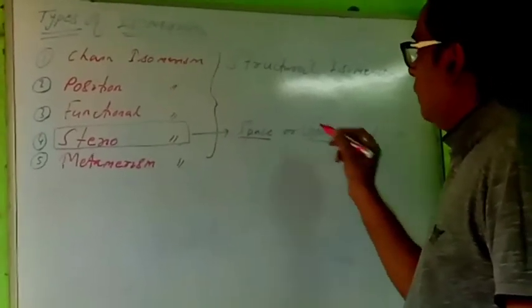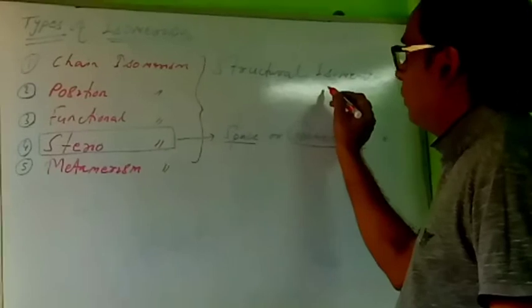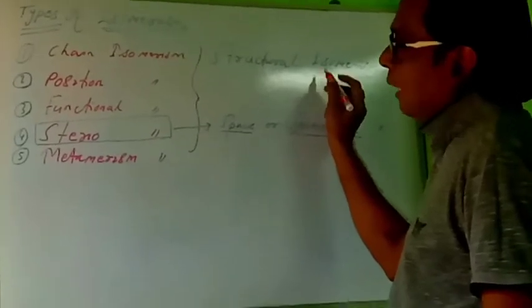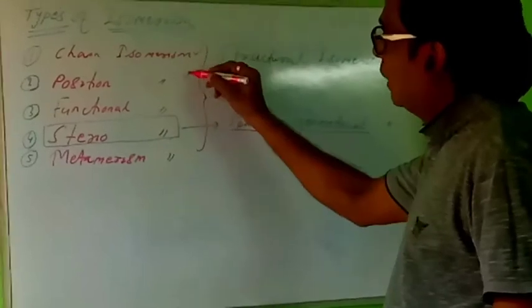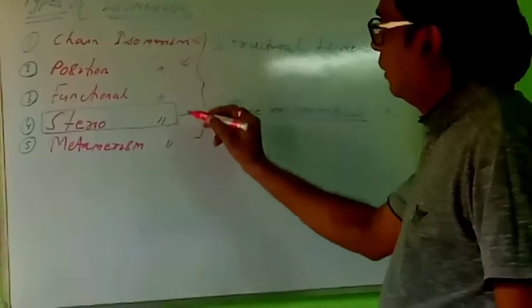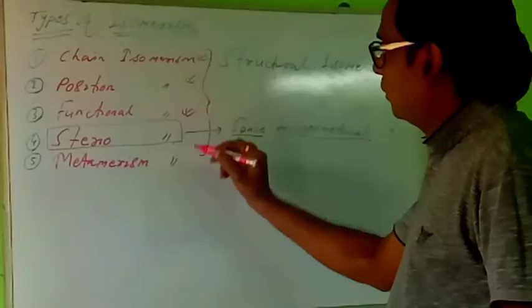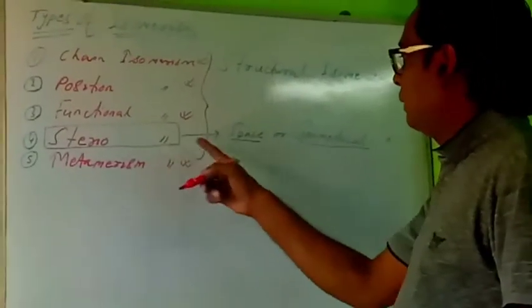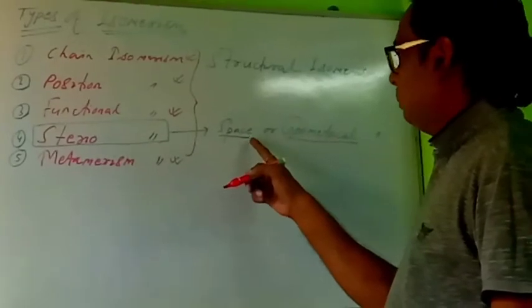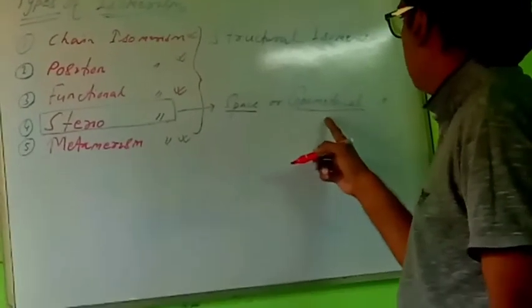Structural isomerism is of how many types? Four types: chain isomerism, position isomerism, functional isomerism and metamerism. And stereoisomerism, whose other name is space isomerism or geometrical isomerism.